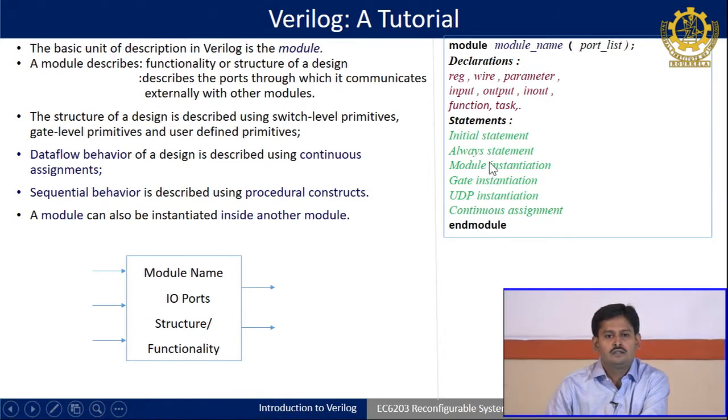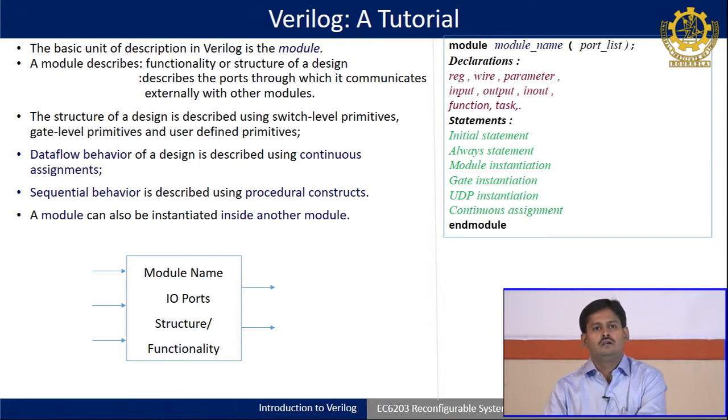Okay. So, the entire code may be divided into two parts. One is called the declaration part, another is called the statement part. Within declaration there are a few keywords like range, wire, parameter, input, output, inout, function and task. Within statements there are a few executional statements called initial, always, module instantiation, what I told, calling of modules, and gate instantiation, using primitive gates like AND, NAND, NOR, and UDP. Out of the gates available in the library of Verilog, users can define their own gates. So, that is called user defined primitive gate instantiation, and continuous assignment statement.